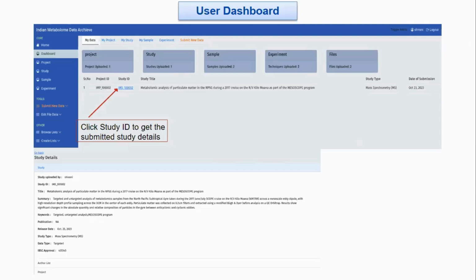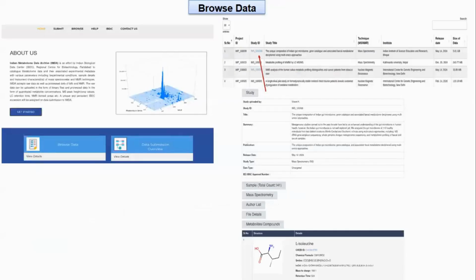in the dashboard section until their final submission. And in the browse data section, after the final submission of the datasets to the IMDA, other than submitters, anyone can view the submitted studies, or the number of submitted studies, in our browse section. The browse data option is provided on the landing page of the IMDA.